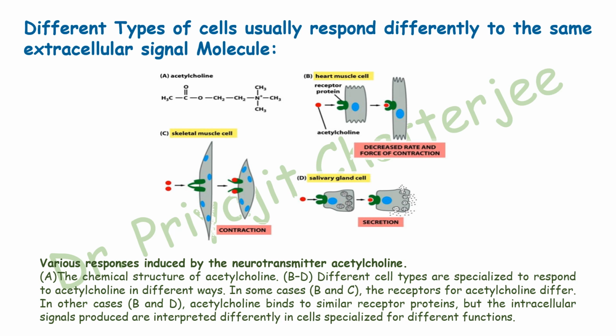But the receptor for the acetylcholine found in the skeletal muscle cell is completely different from the cardiac muscle cell and the salivary gland cell. When the acetylcholine binds on such kind of receptor on the skeletal muscle cell, it will contract the skeletal muscle cell. So we can say that different types of cells usually respond differently to the same extracellular signaling molecules.